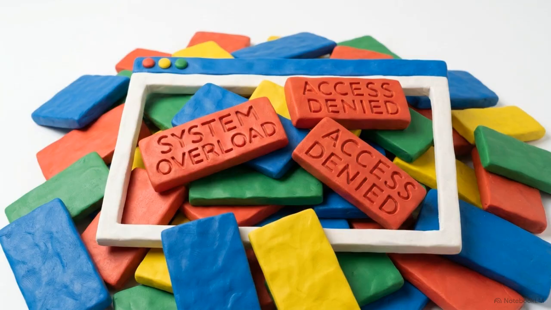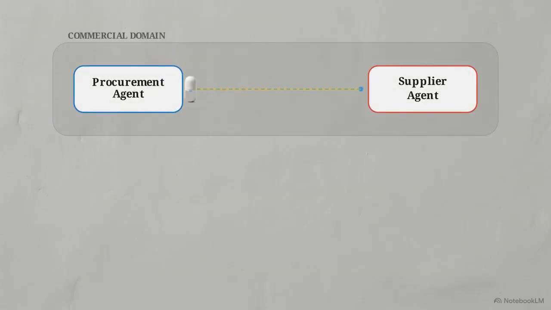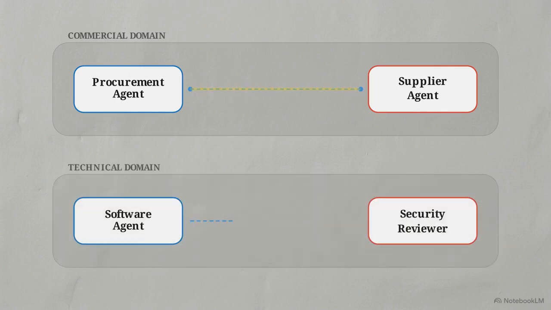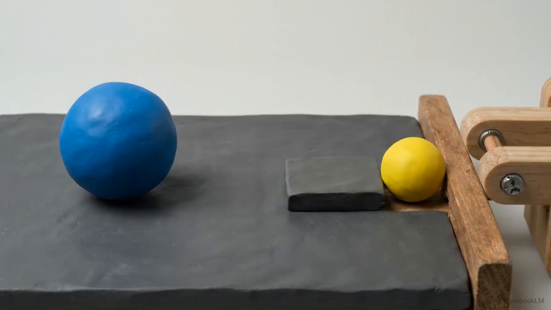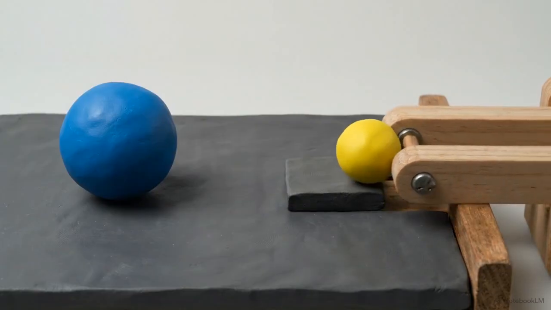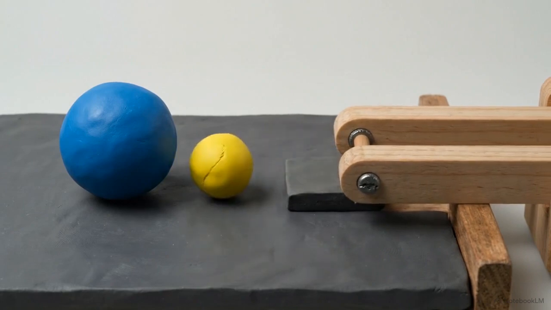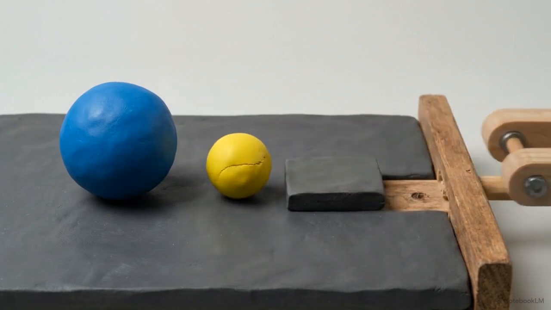No single AI possesses the expertise to complete a complex multi-domain workflow independently. A procurement agent needs a supplier agent. A software agent needs a security reviewer. This requires the A2A, or agent-to-agent protocol. It is the mechanism that allows a primary AI to discover, hire, and delegate tasks to specialized secondary agents.